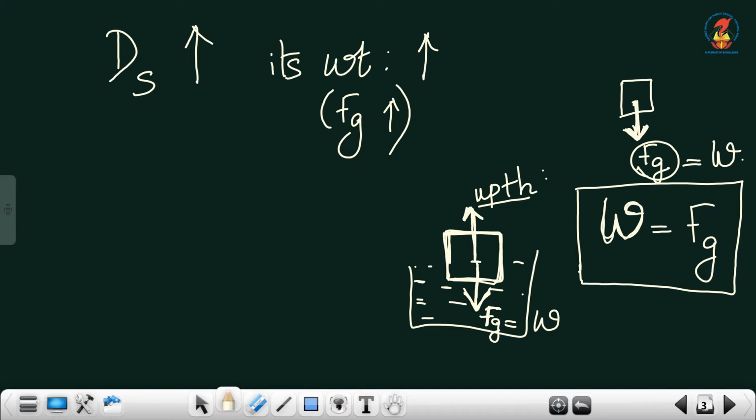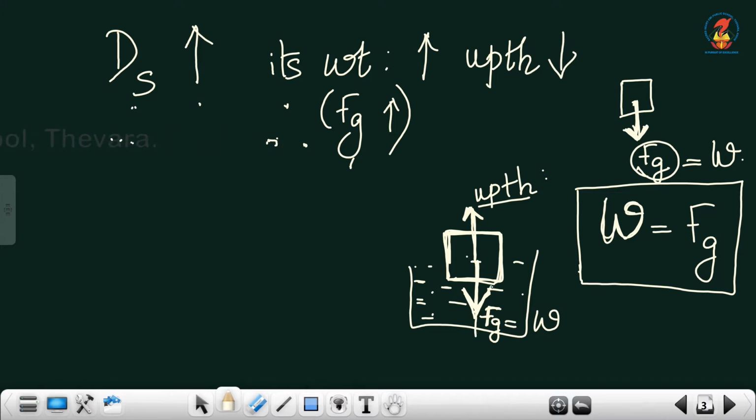Now, coming back, if the density of the substance immersed is more than that of water, the weight of the object will show an increase. That means the gravitational force experienced by it will be more. So, if the gravitational force is more, then the upthrust felt will be less.